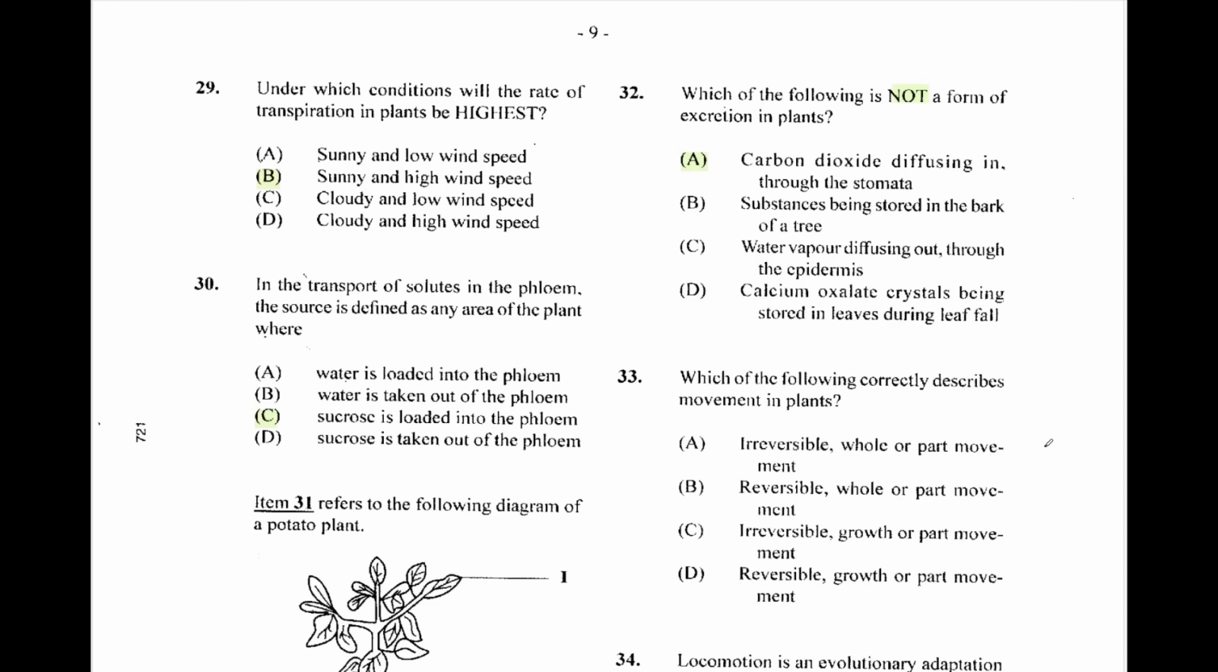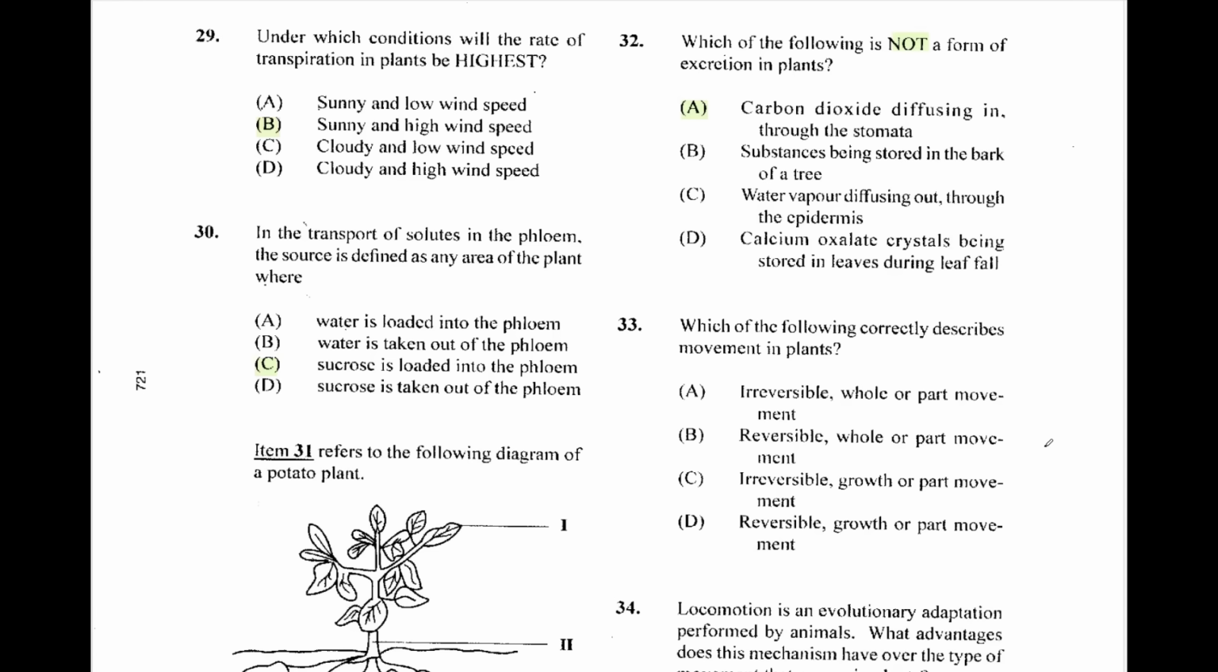Which of the following correctly describes movement in plants? Movement in plants is irreversible. It could be part of the plant and it could be growth. So C is our answer.